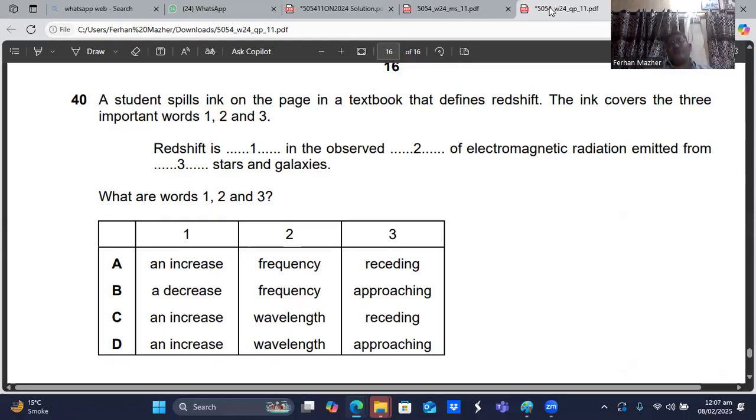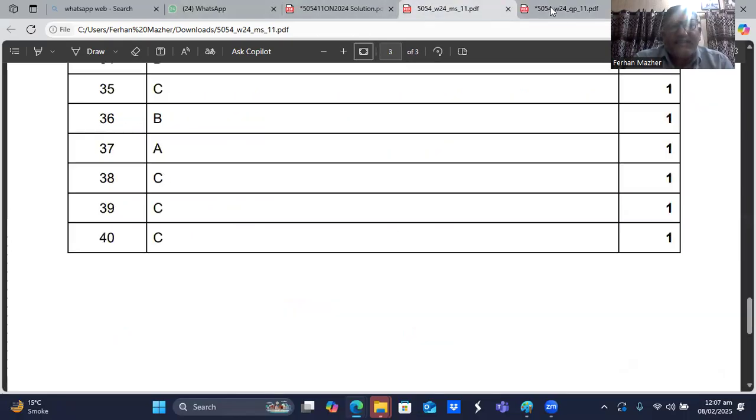This is called redshift. So an increase in the frequency, that is wrong. A decrease in the frequency, but approaching galaxy, no. An increase in the wavelength by the receding galaxies and stars, yes. I think C is the best sentence. Question number 40, C is the choice.